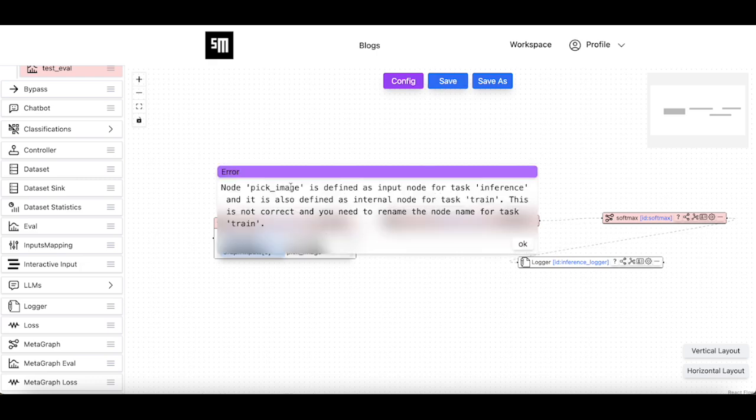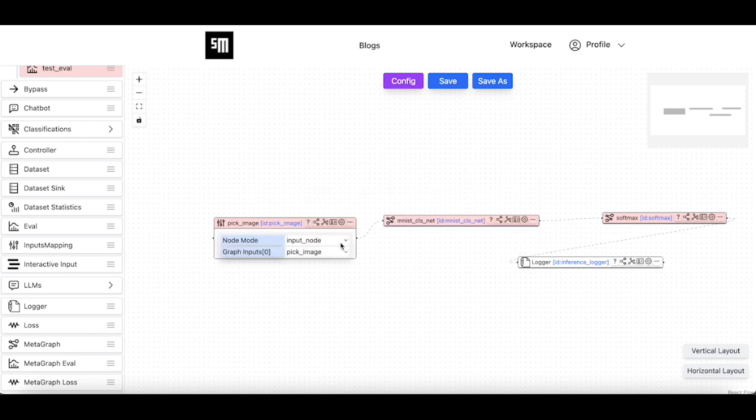When we try to save the changes that we have made so far in this task, we get this error message from the system saying that pick image cannot be an input node for this task because it has been an internal node for the train task. In other words, pick image being a shareable node, it could be either an internal node or an output node. Therefore, we make it back to an internal node.